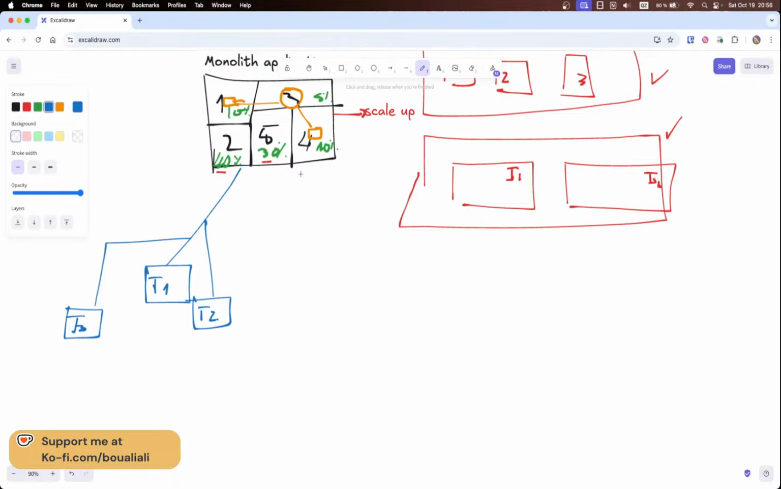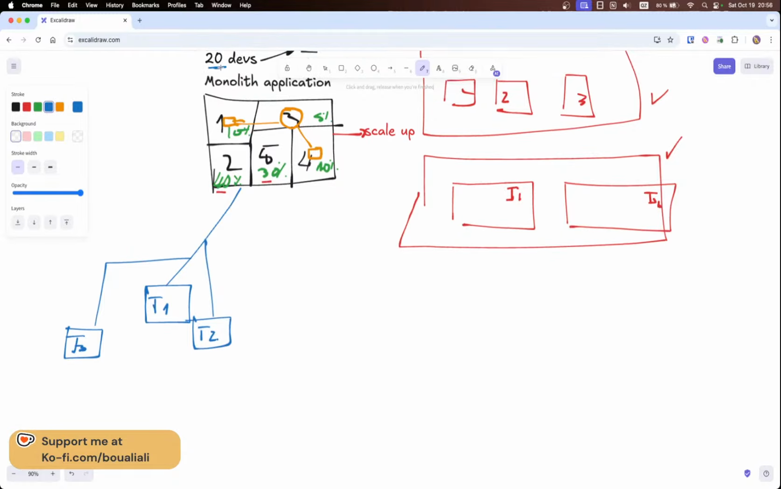So we see now that based on the number of developers of the application, we can decide whether to migrate or not.